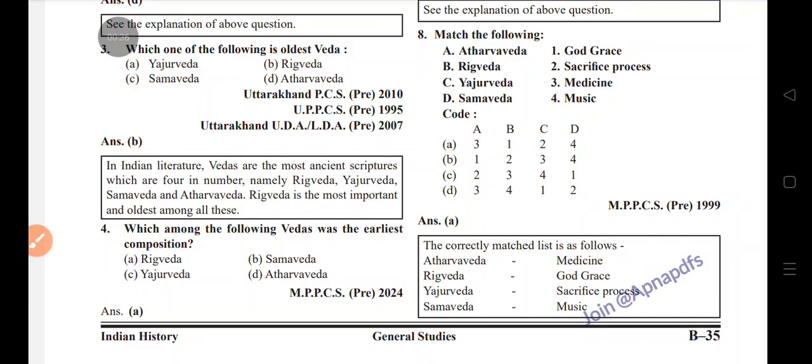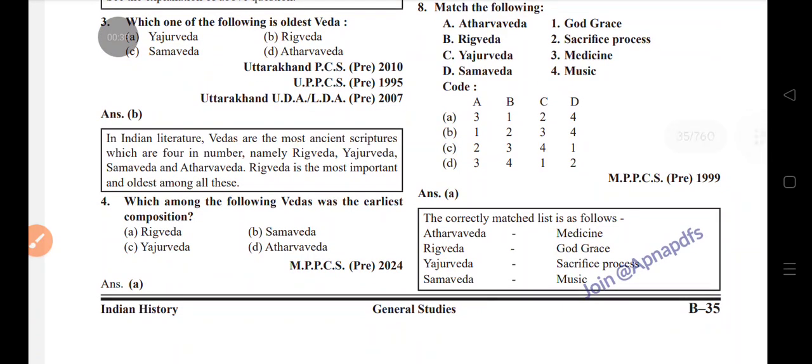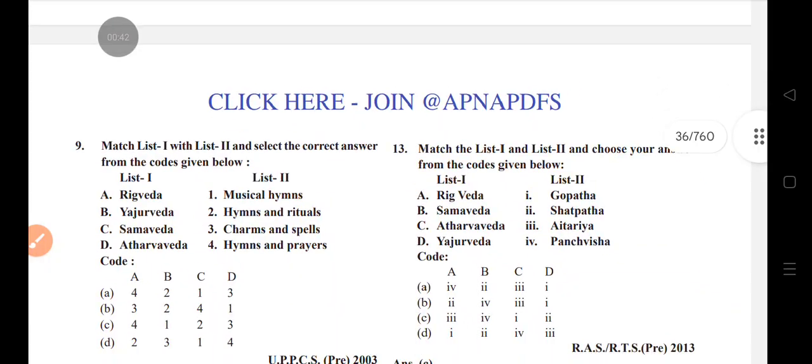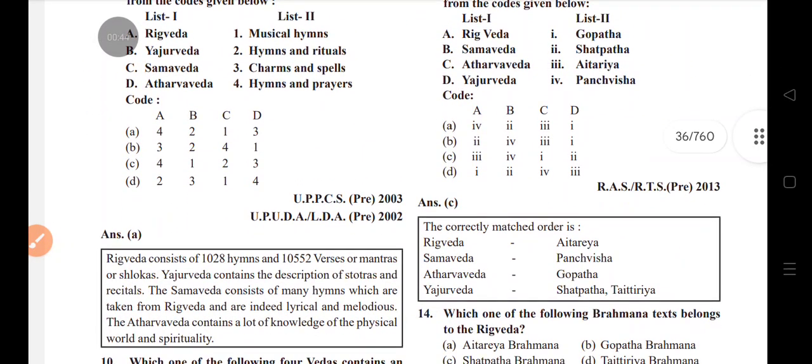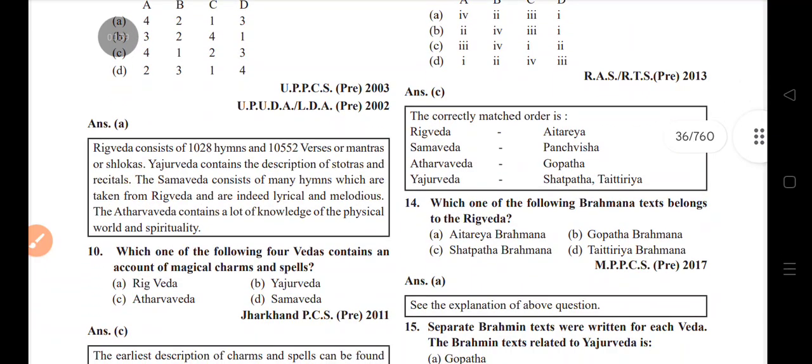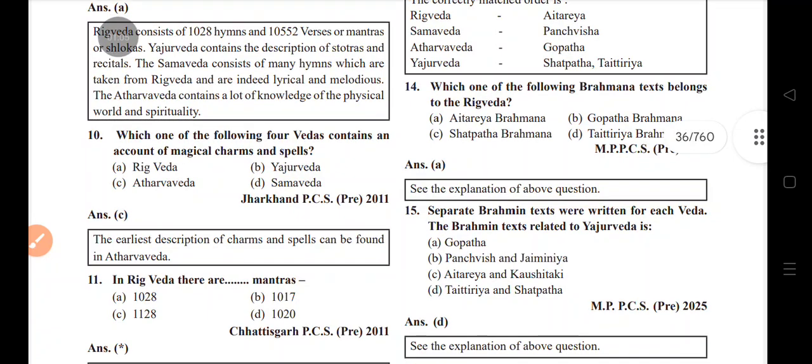Atharvaveda: medicine. Rigveda: God's grace. Yajurveda: sacrifice process. Samaveda: music. Rigveda: hymns and prayers. Yajurveda: hymns and rituals. Samaveda: musical hymns. Atharvaveda: charms and spells. Which of the following four Vedas contains an account of magical charms and spells? Atharvaveda.